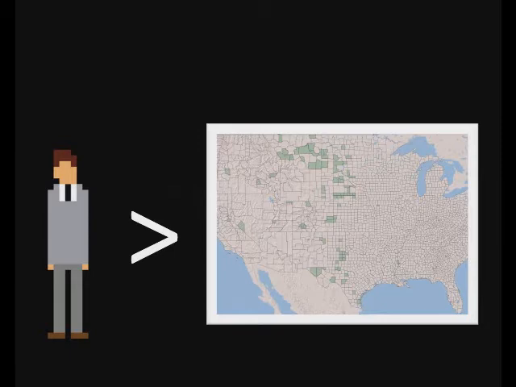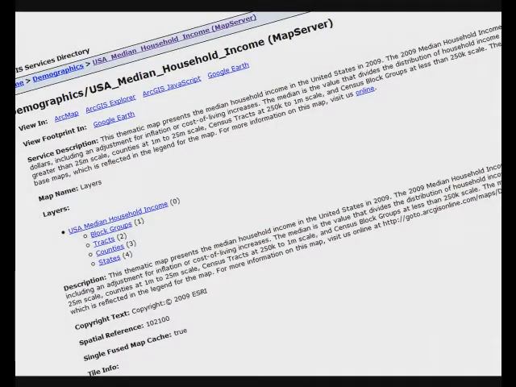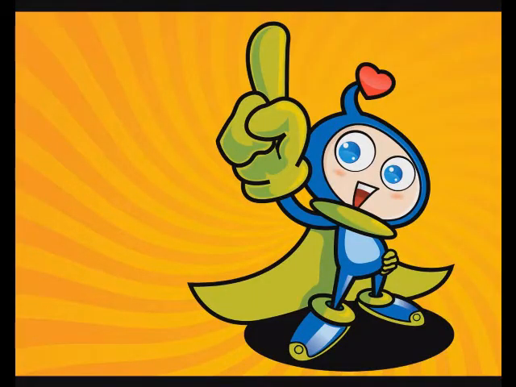But we wanted to try and take this a little bit more local. We basically wanted to answer the question for somebody within a county: how many families in this county does it take to make the same amount of income as the executive in question? For that, we were able to use the ESRI median household income map service on ArcGIS Online and just access the data directly inside that county's layer. Pulling this all together with some Flex wizardry, we were able to create a mashup that's publicly available at mashup.dtsagile.com.